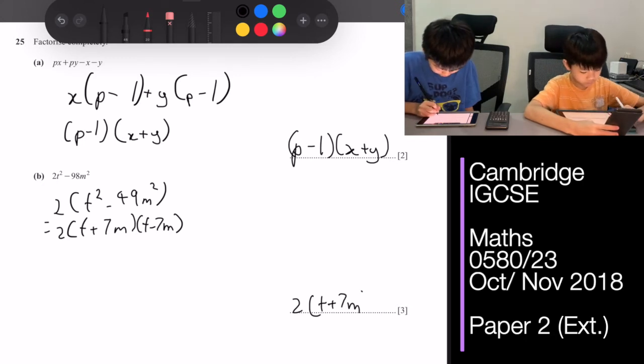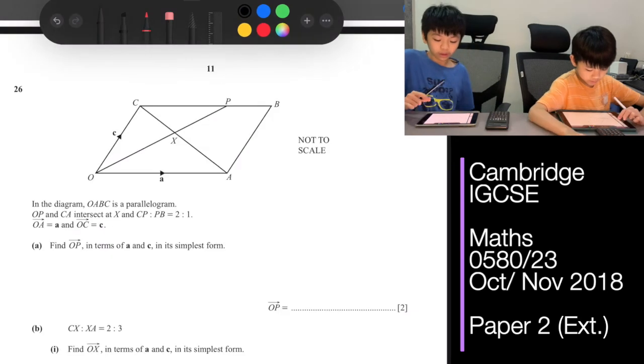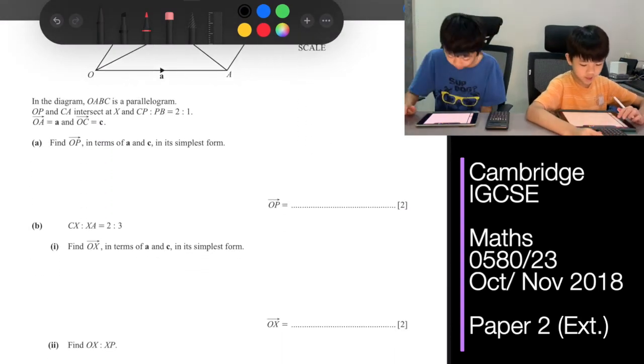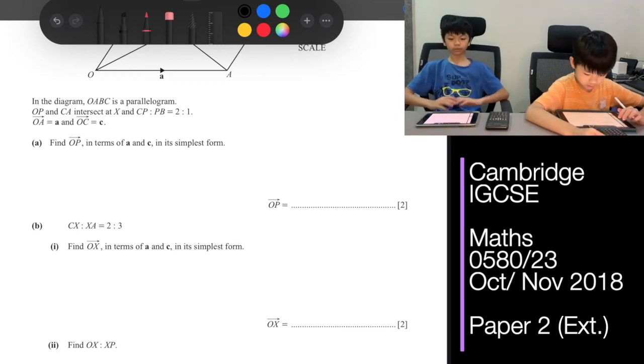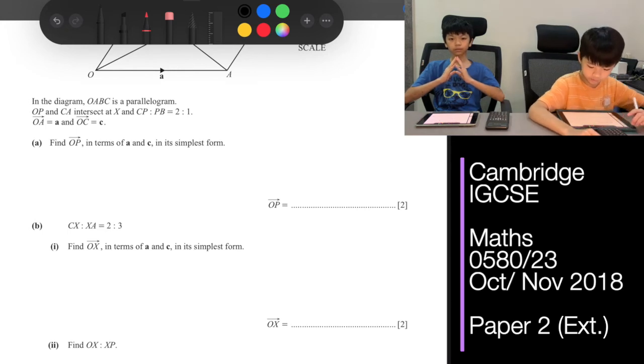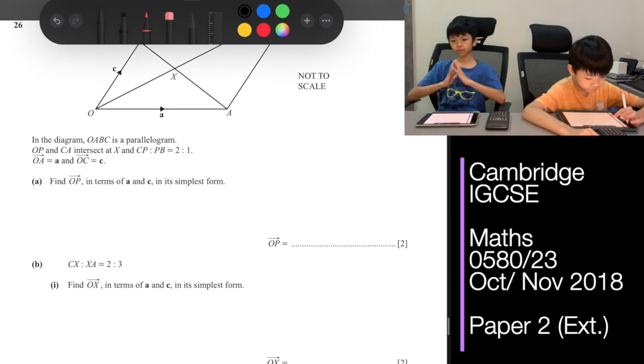Okay, Johnny, continue. Okay, for question 26, in the diagram, OABC is a parallelogram. OP and CA intersect at X, and CP to PB ratio is 2 to 1. OA is equal to a and OC is equal to c.